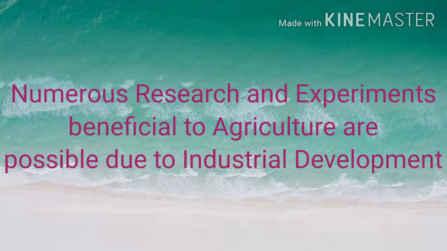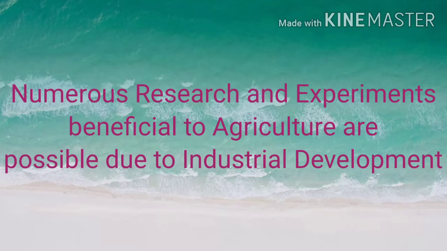Numerous researches and experiments beneficial to agriculture are possible due to industrial development. Because our industrial development in recent years has grown a lot. That means they are finding out many new items and making use of these items in our agriculture areas, which led to the fast growth and development of our agriculture sector.